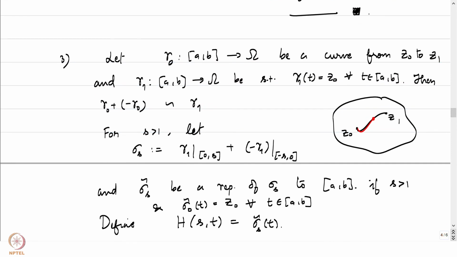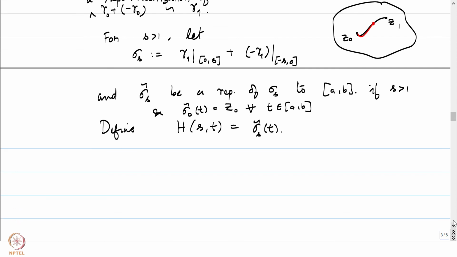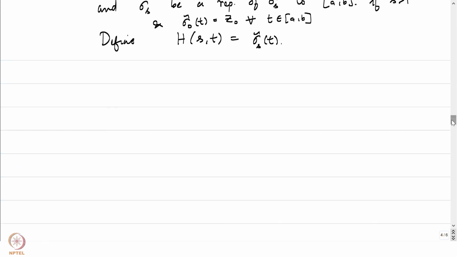So maybe I should correct the statement a bit. Then a reparameterization of gamma 0 plus the reversal is homotopic to gamma 1. Notice that I didn't write anything about whether it's homotopic with fixed endpoints or homotopic as closed curves. Here it's going to be both. It is both homotopic as closed curves, and also homotopic with fixed endpoints, with the homotopy which we have just defined.